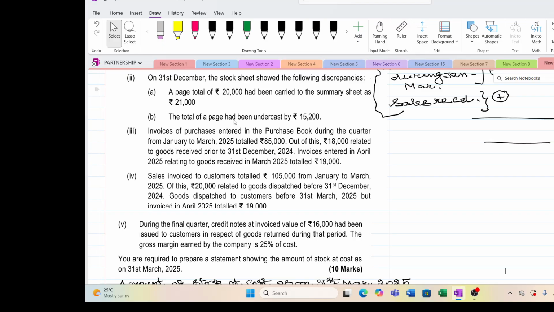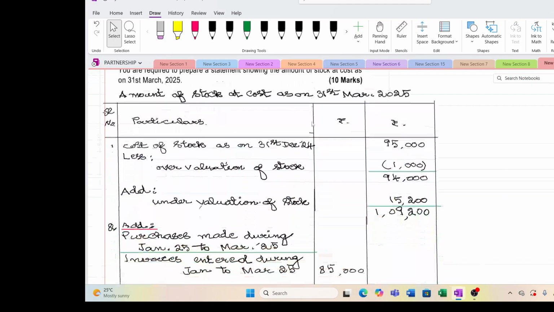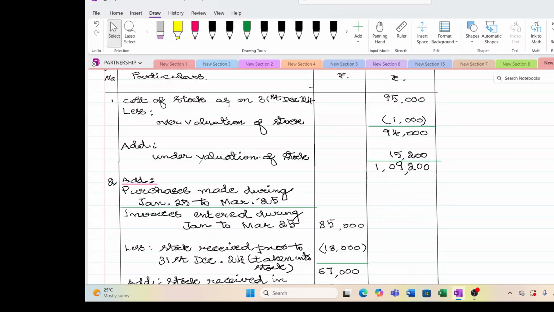Then next one, when they were totaling a page, they made again a mistake of totaling less, under cost of 15,200. Actually, the stock was there for 15,200. So you have to add back. With this cost of stock as on 31st December, add the undervaluation of stock of 15,200.